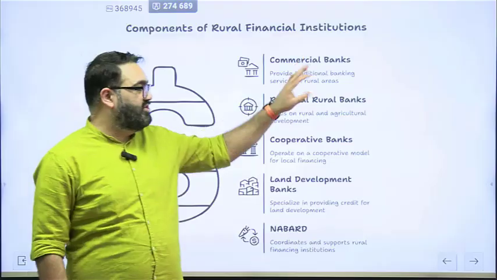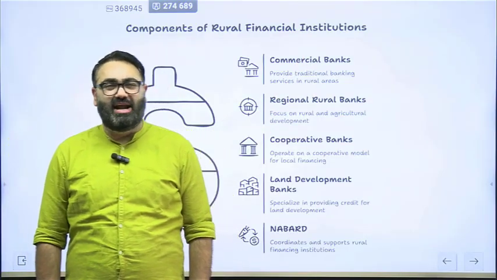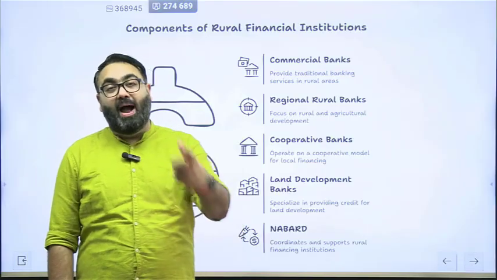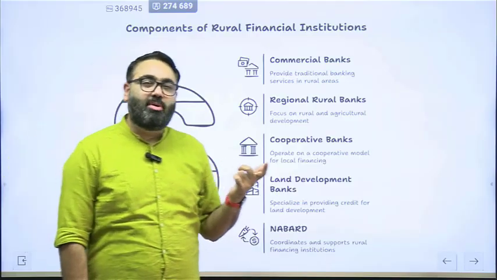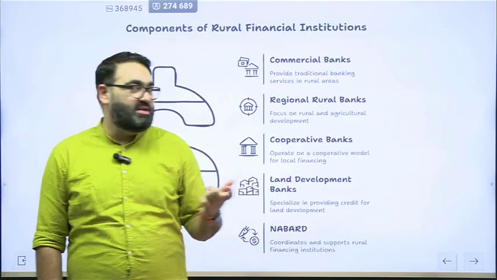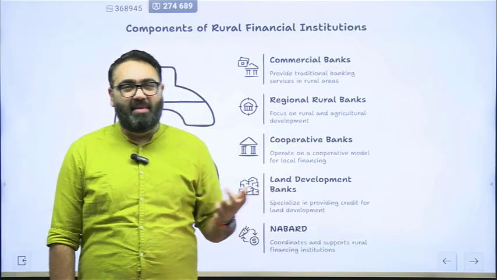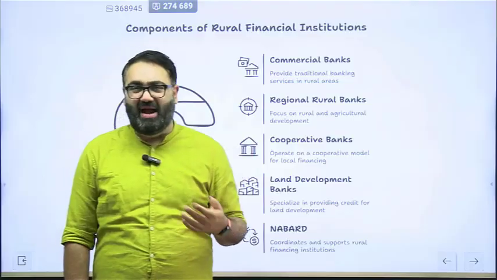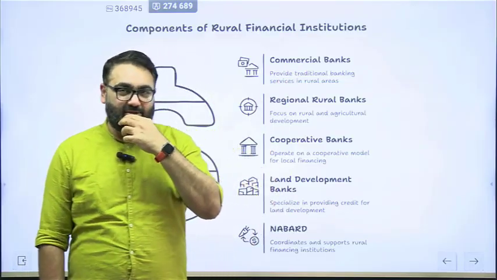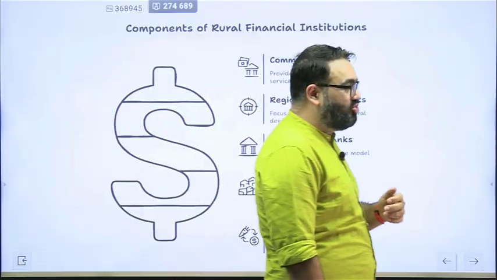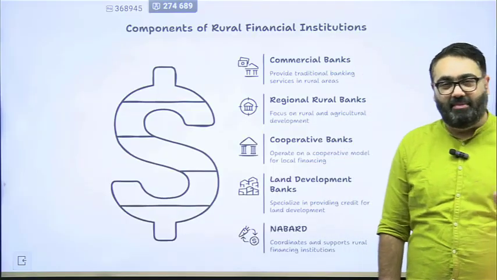First, the commercial banks. Commercial banks are the big banks that you usually see around you. When I say the word bank, for example, which is the first bank that comes to your mind? Most probably, whichever bank that comes to your mind, it's a commercial bank. HDFC, State Bank of India, Punjab National Bank, ICICI, Axis Bank, all these big banks that you think about, all of these are commercial banks. So, they obviously are the biggest source of lending anywhere in the country, including in agriculture and in farming.